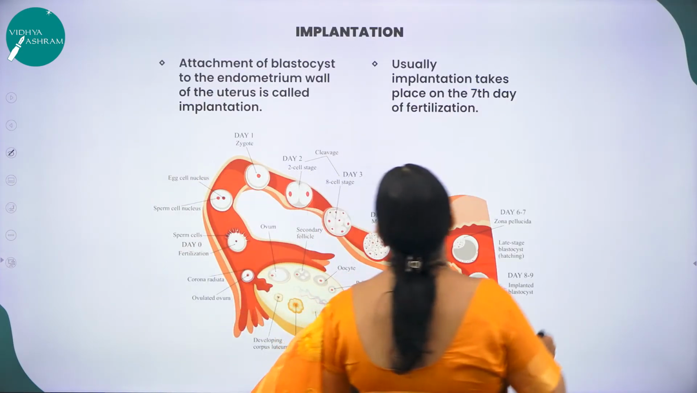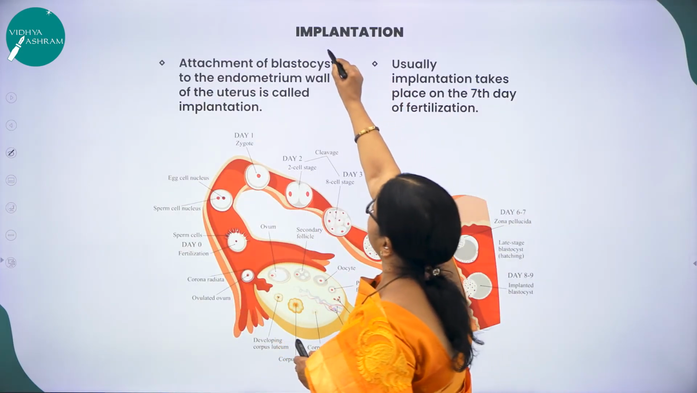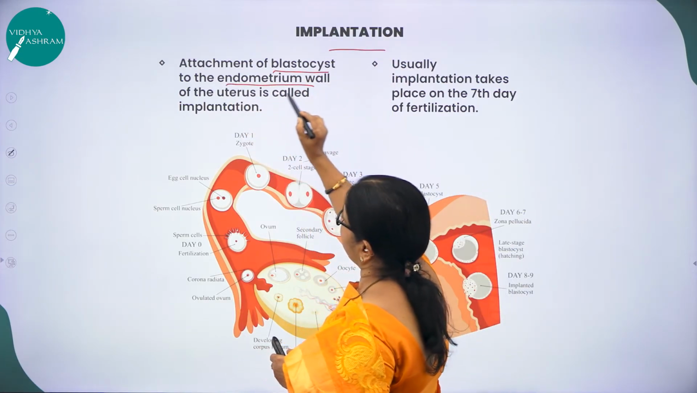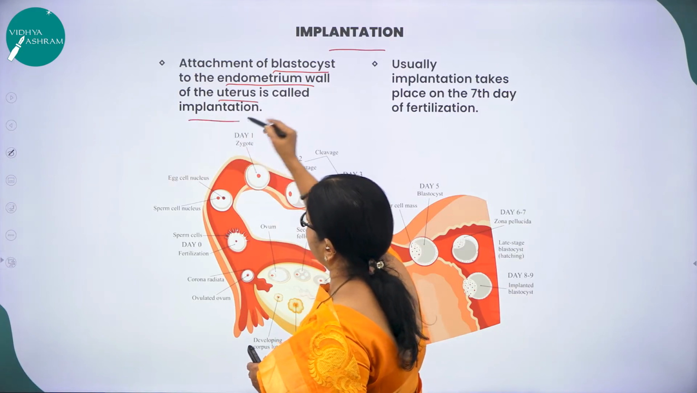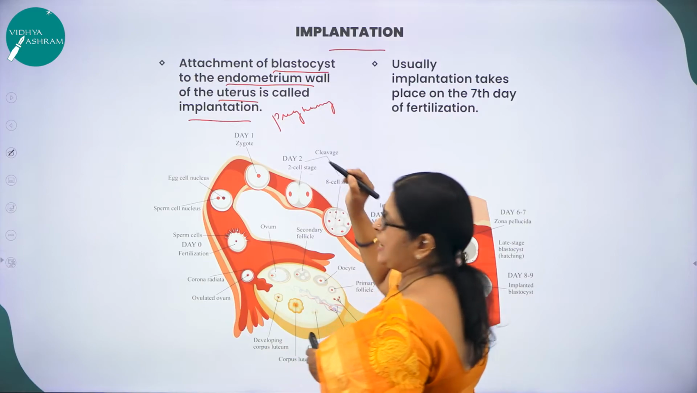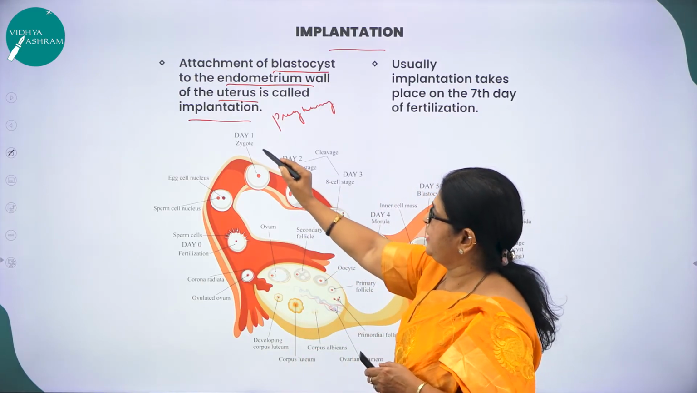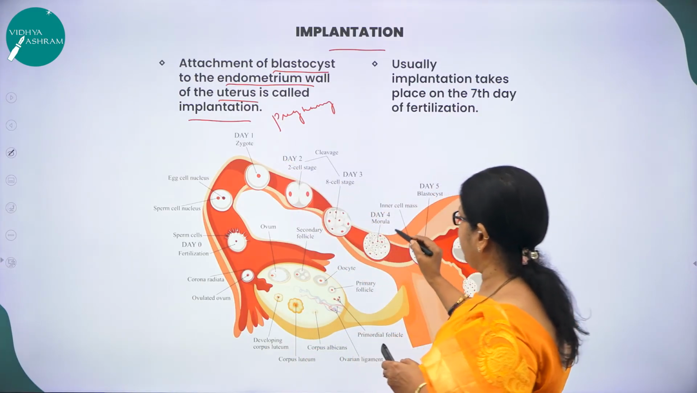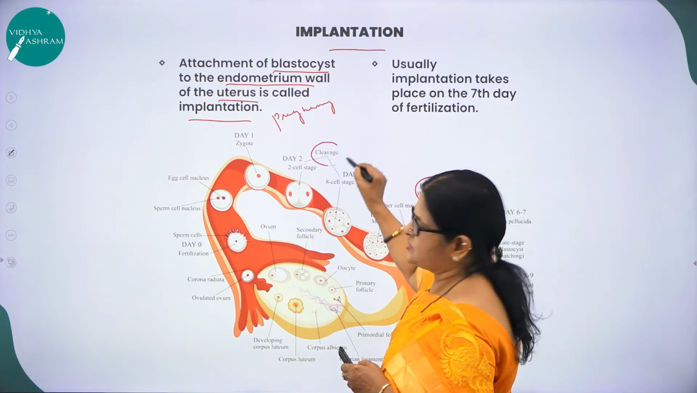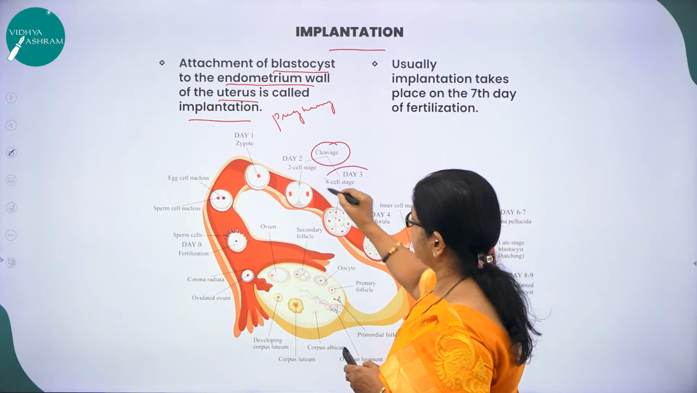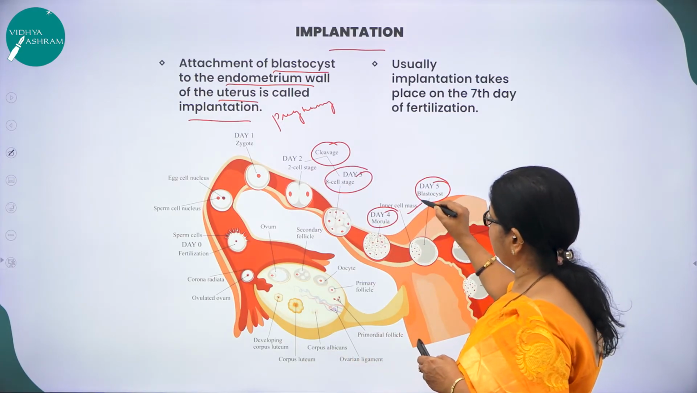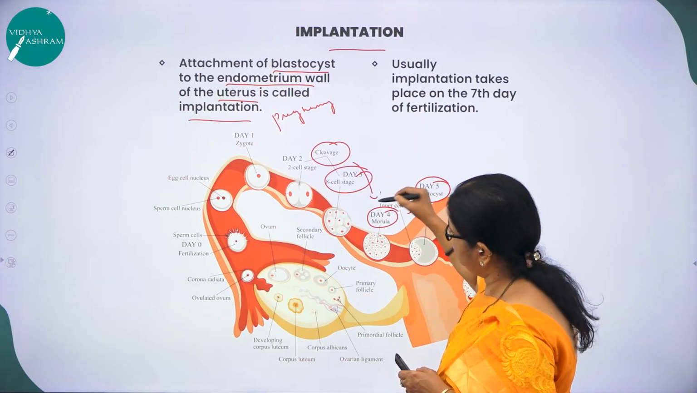So here you can see in the diagram. Implantation is the attachment of the blastocyst to the endometrium wall of the uterus, otherwise called pregnancy. Here you can see day 1, day 2, day 3, day 4, day 5. Here you can see the blastocyst stage. The first stage is called cleavage, and the 8-cell stage, then it leads to day 4 called morula. Cleavage will lead to morula.